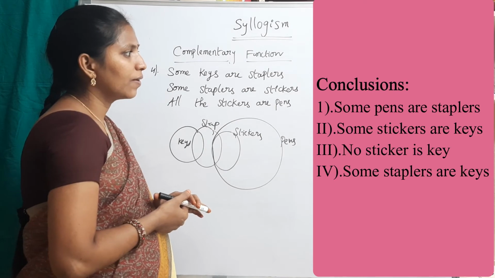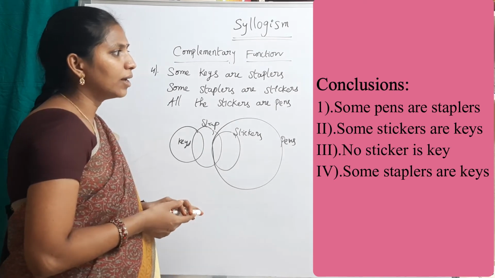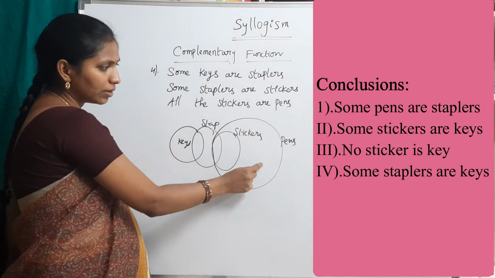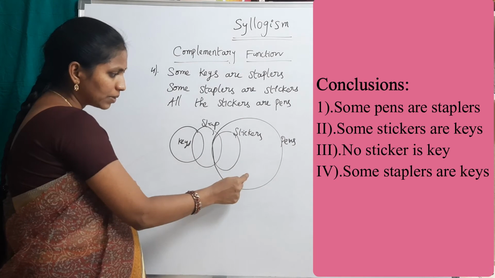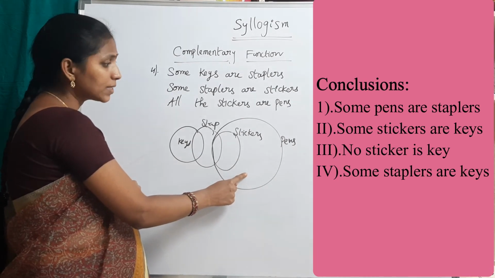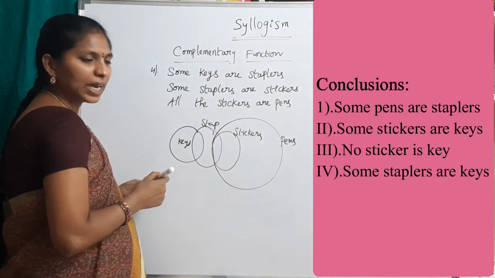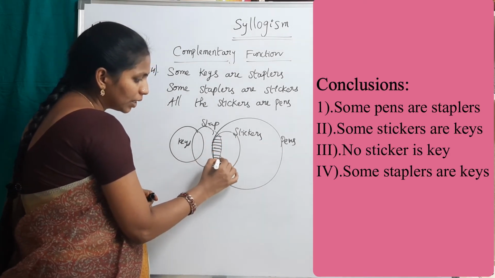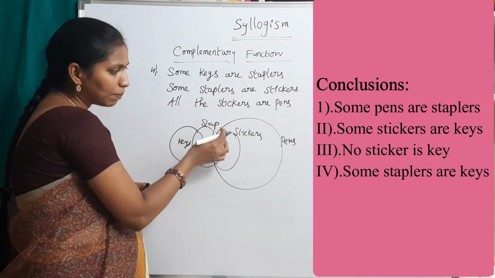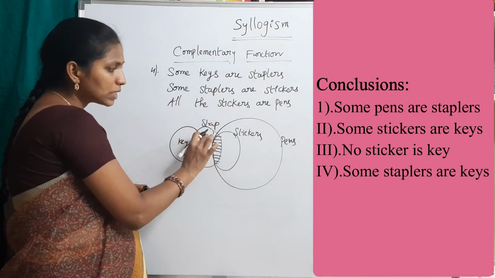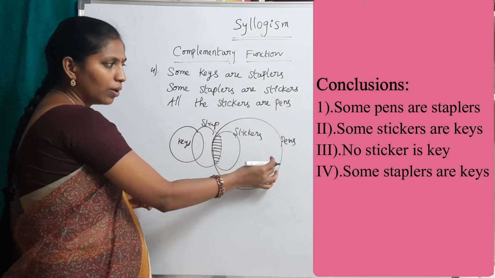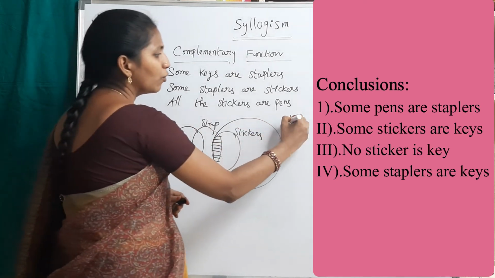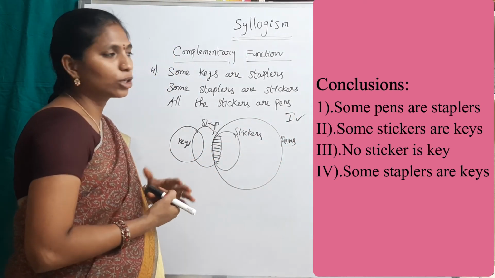Now see the conclusions. First conclusion. Some pens are staplers. See here, this is the pens diagram. Some pens are staplers. Yes, it is true. One follows. Because see this intersection part. This is the intersection part of staplers and stickers and also staplers and pens. So, some pens are staplers is true. So, here one follows.